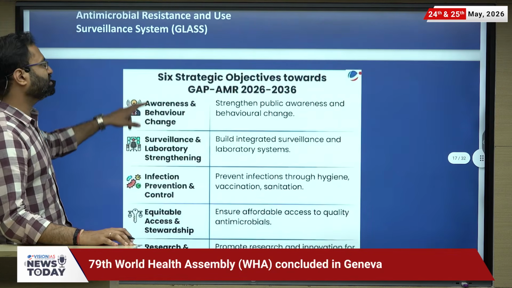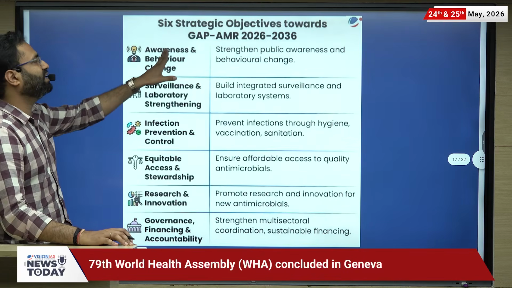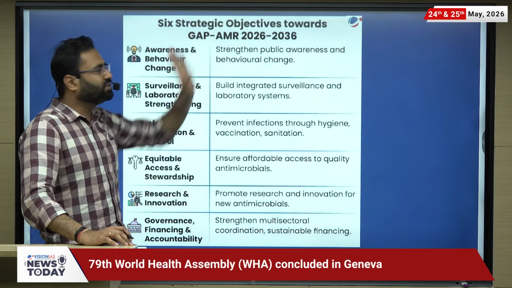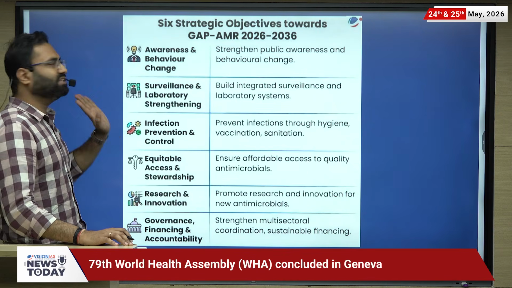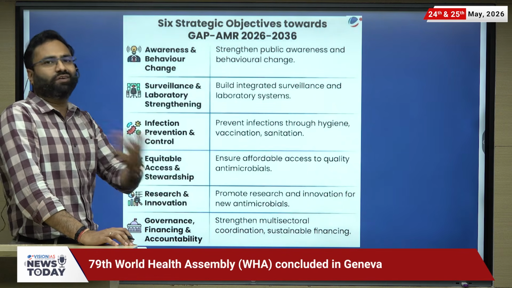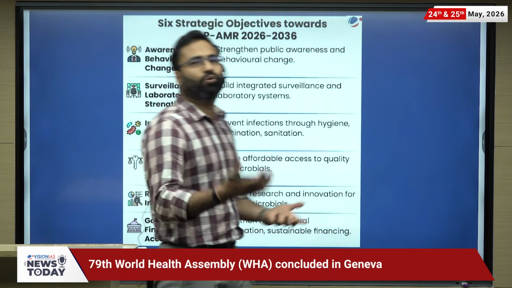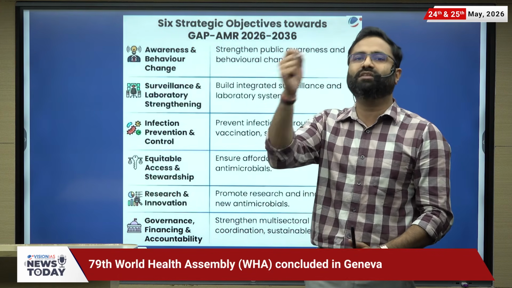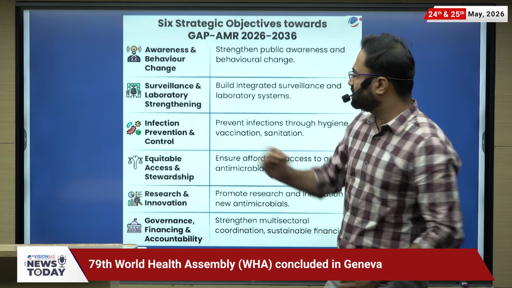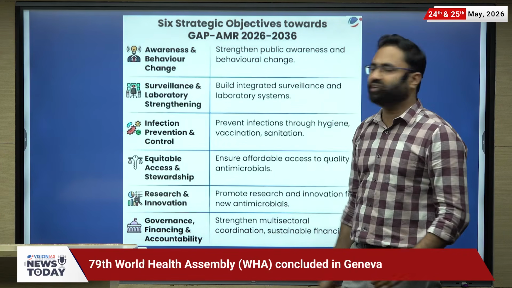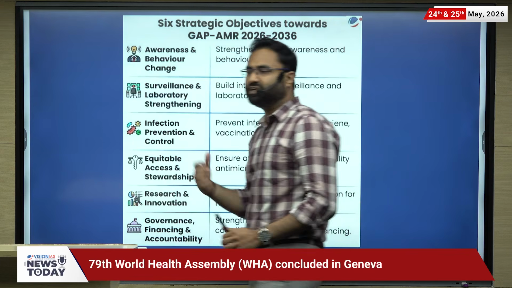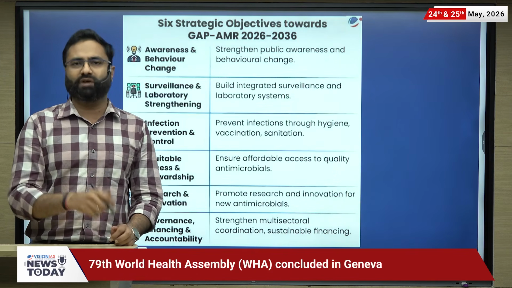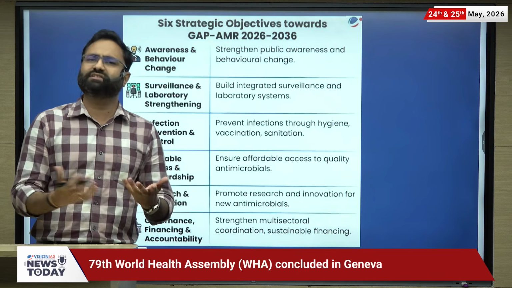Now there are 6 objectives taken in the Global Action Plan for antimicrobial resistance 2026 to 36. What are these? First is awareness and behavioral change. Make people aware about not purchasing over-the-counter medicines without any prescription; always get medication after prescription. Then surveillance and laboratory strengthening. Ensure the surveillance system, because unknowingly sometimes you get exposed to certain types of antimicrobes and then eventually you will be resistant to that.